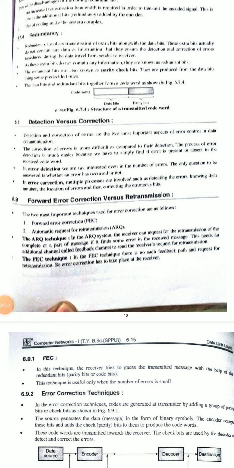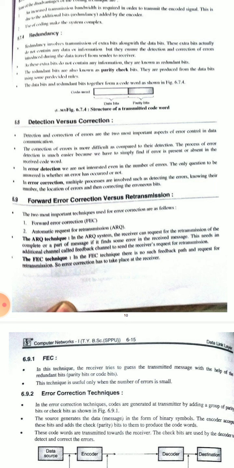Now we'll see redundancy. Redundancy means what? Duplicate data is called redundancy. Redundancy involves transmission of extra bits along with the data bits. These extra bits actually do not contain any data or information, but they ensure the detection and correction of errors.